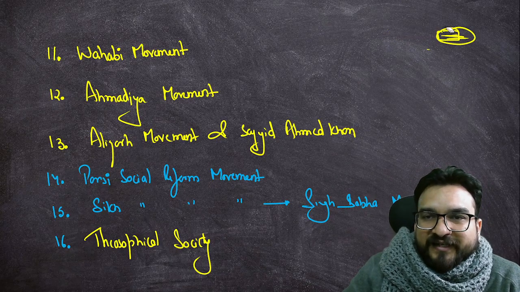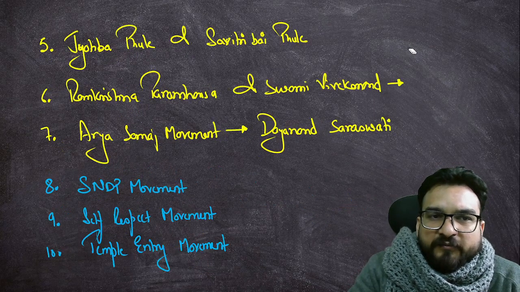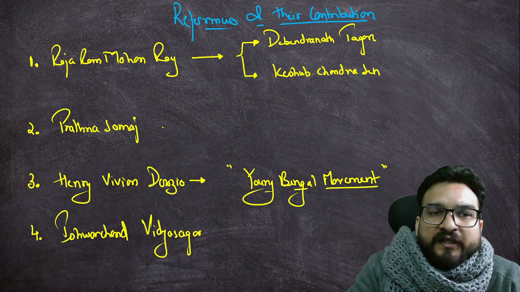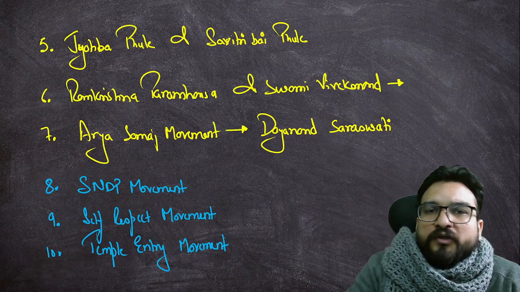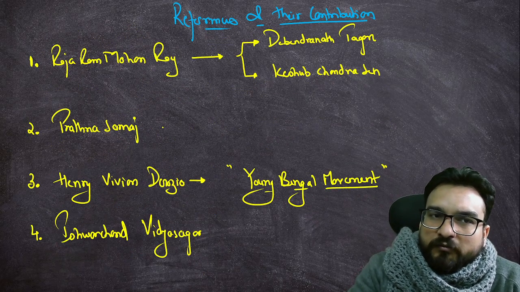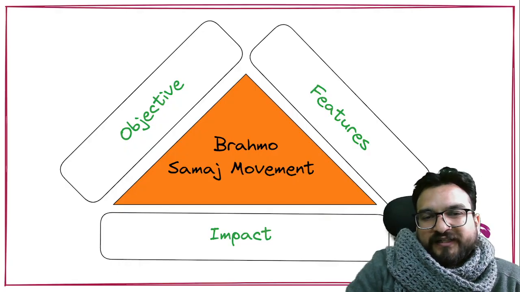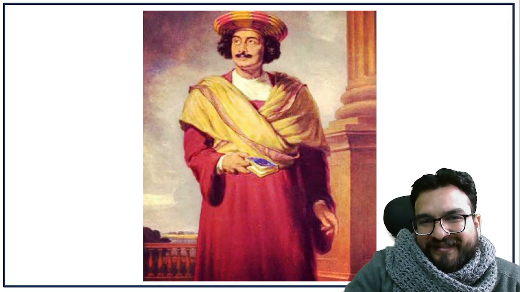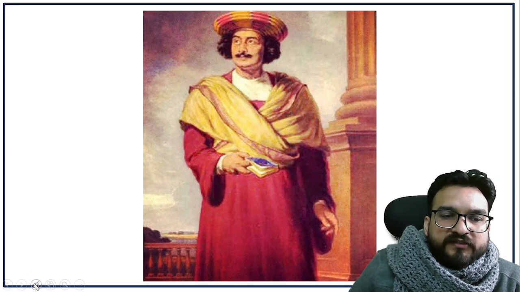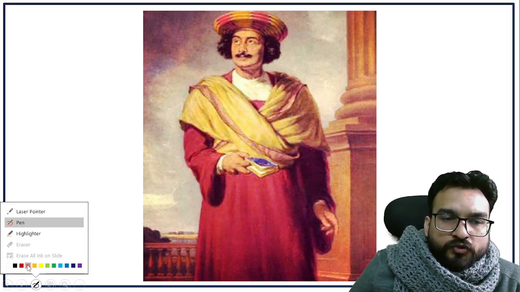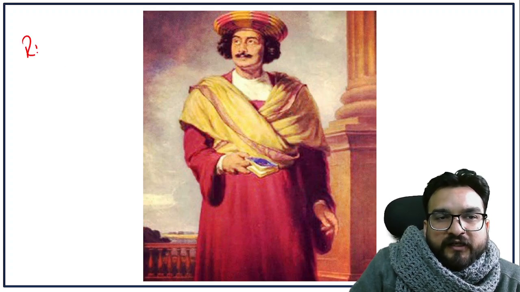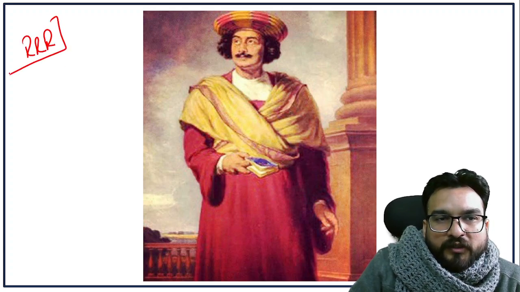So let us start with the understanding of one by one. We'll be understanding these reform movements. Important. These are the utmost important topics which you should know from this particular chapter, guys. Right. So we'll start with the Brahmo Samaj movement, and the central figure to this whole social reform movement is our Raja Ram Mohan Roy, Triple R.